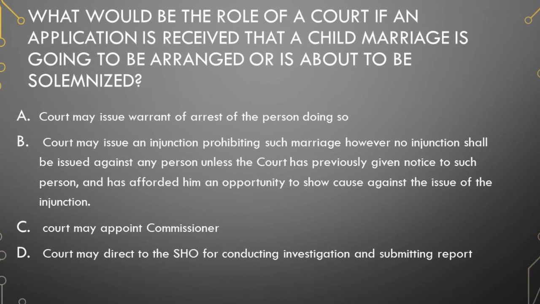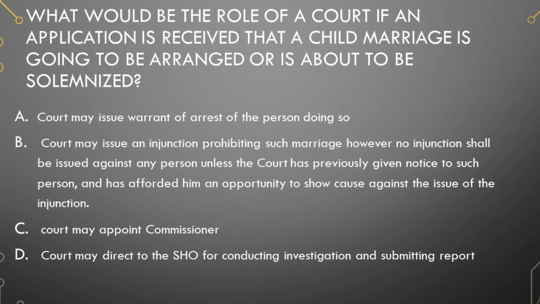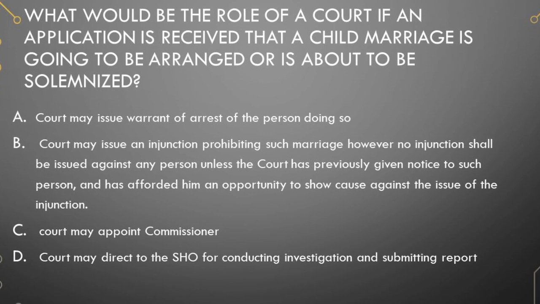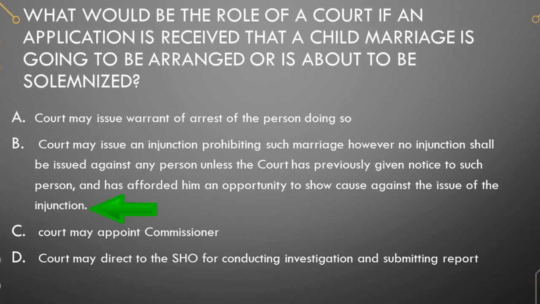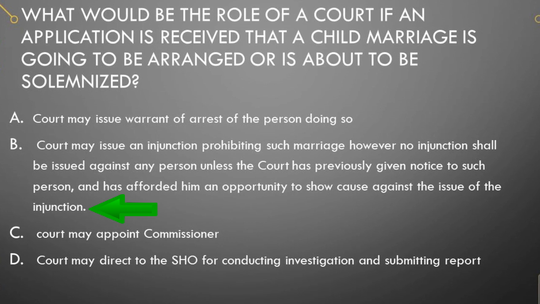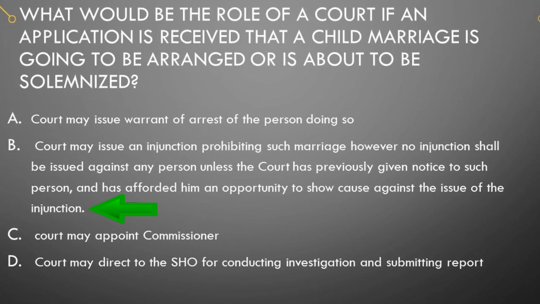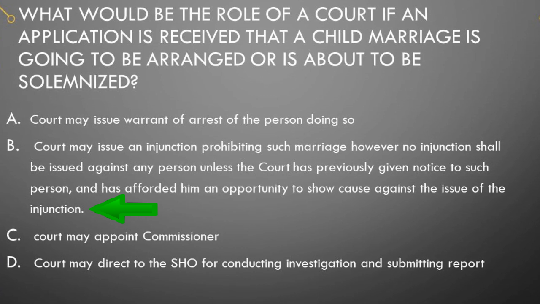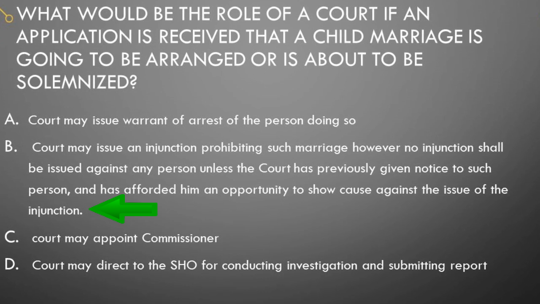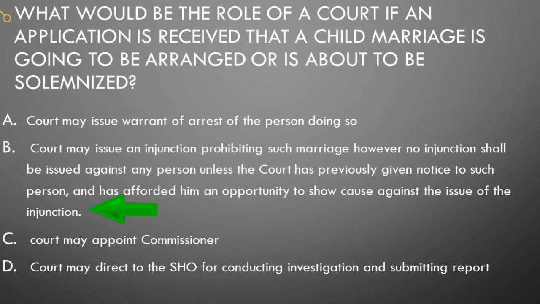Court may appoint commissioner. Court may direct to the SHO for conducting investigation and submitting report. Correct answer is option B. Court may issue an injunction prohibiting such marriage, however no injunction shall be issued against any person unless the court has previously given notice to such person, and has afforded him an opportunity to show cause against the issue of the injunction.